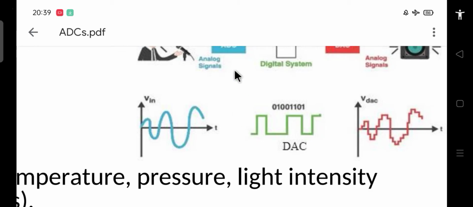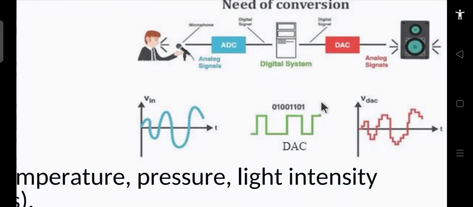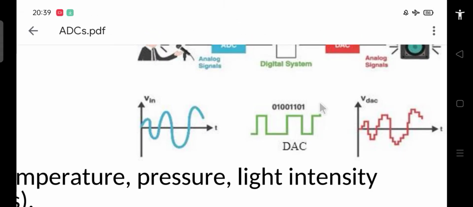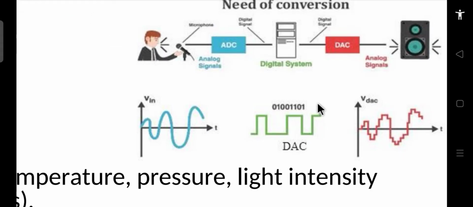The analog to digital converter first converts that analog signal into a binary number stream. Then that binary number stream is processed with the help of digital systems, and later on that binary stream becomes the input to this DAC, and then this DAC gives you a certain output.